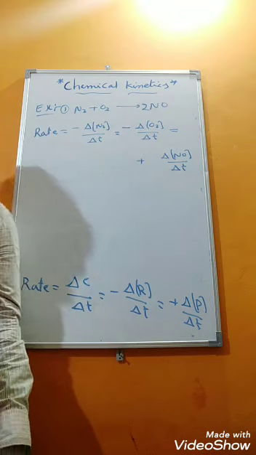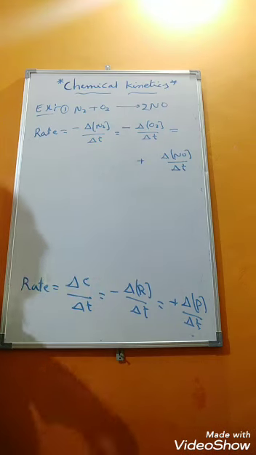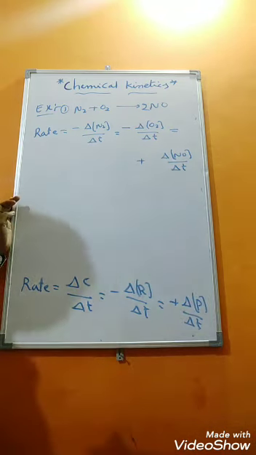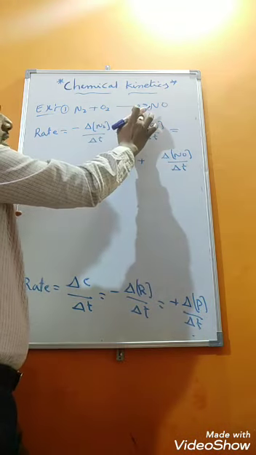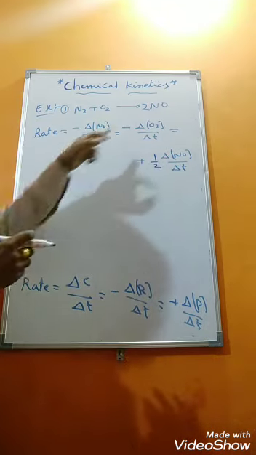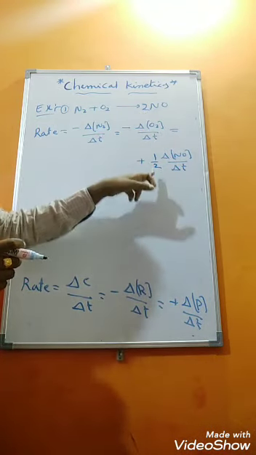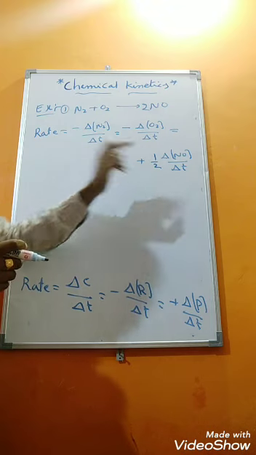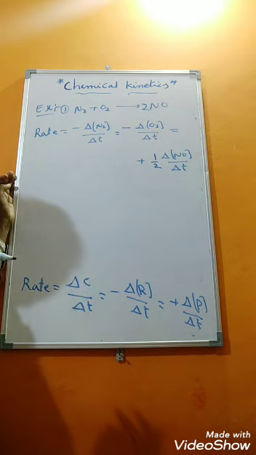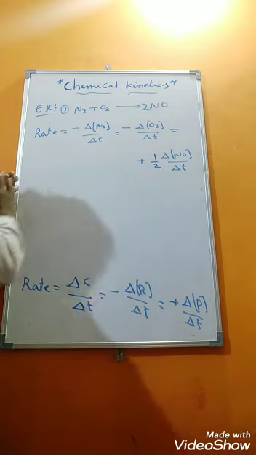So in such types of reactions, how to write the rate expression? To express a common rate equation for all the reactions, the stoichiometric coefficients of various substances we should write in the denominator part. Suppose here we have 2, so that 2 we have to write here. So the stoichiometric coefficients of different substances we need to write in the denominator part to relate the rates measured. Okay, now this is the expression we have.